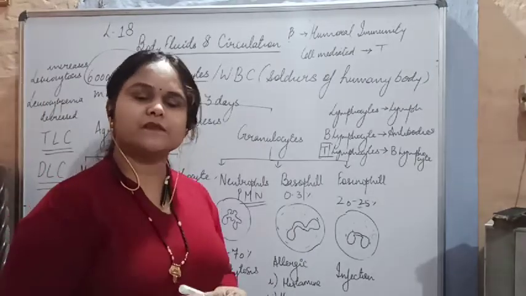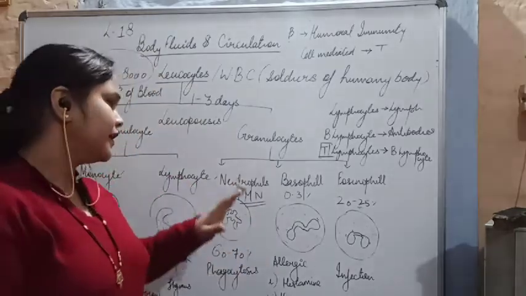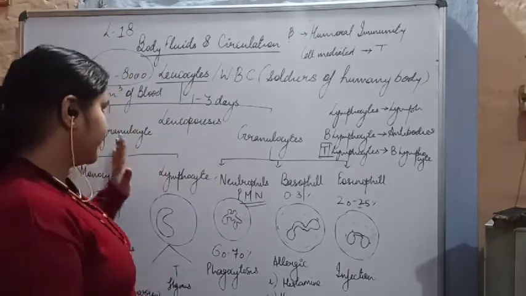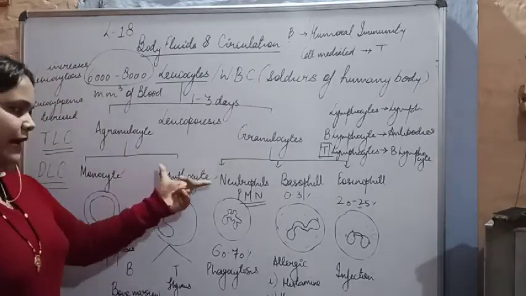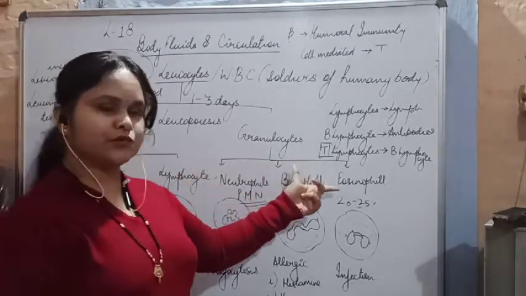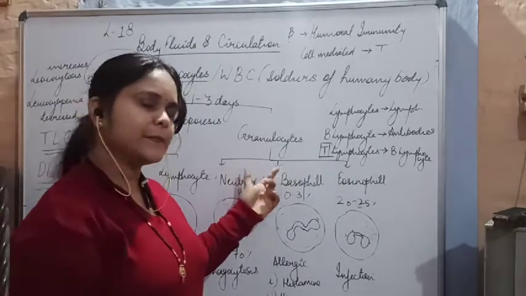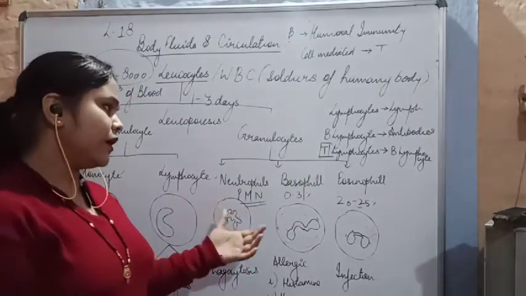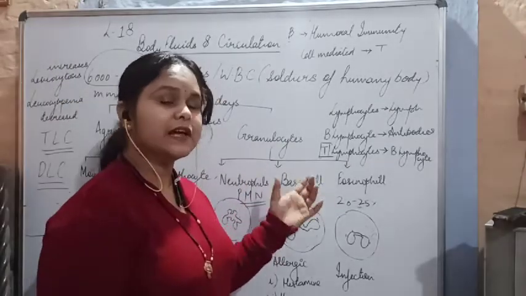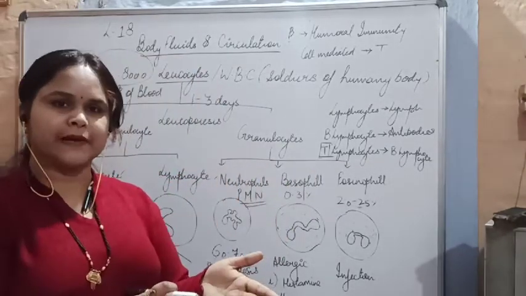Now, what is the meaning of differential leukocyte count? I told you the leukocytes are present in different concentrations. Highest amount is neutrophil, then eosinophil, then basophil. So if the neutrophil count increases, or basophil or eosinophil, a specific disease can be diagnosed.